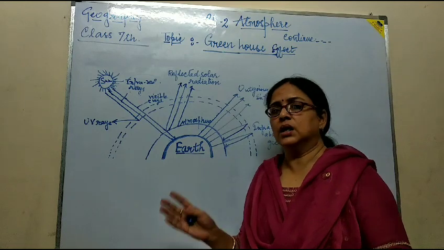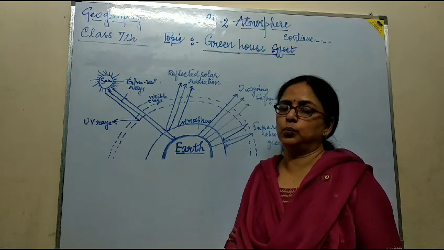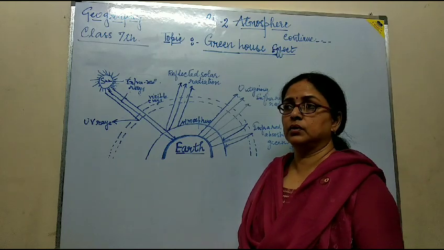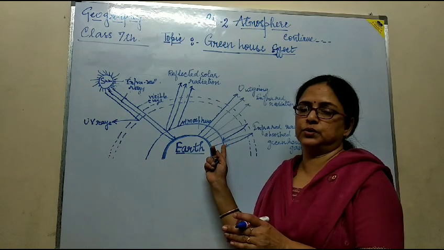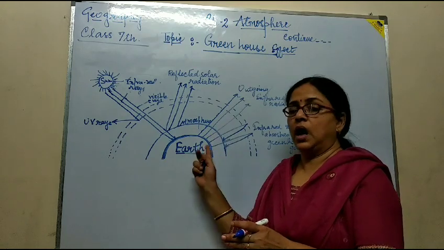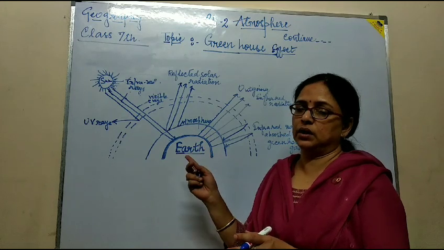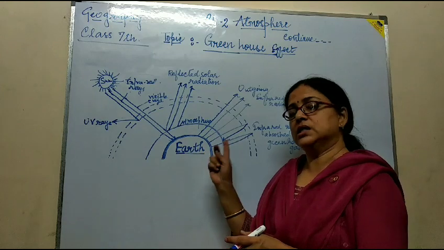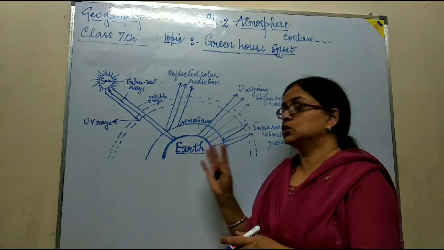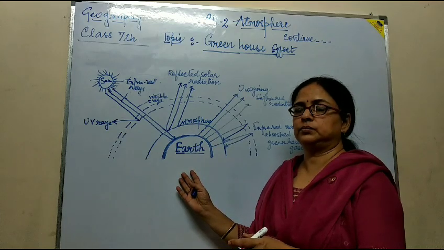So what makes Earth a unique planet? Why is it a favorable place to have life? It is only because of the presence of the atmosphere. An atmosphere is a huge blanket of air that surrounds the Earth. Air is a mixture of many gases. Because of that, it protects the Earth.